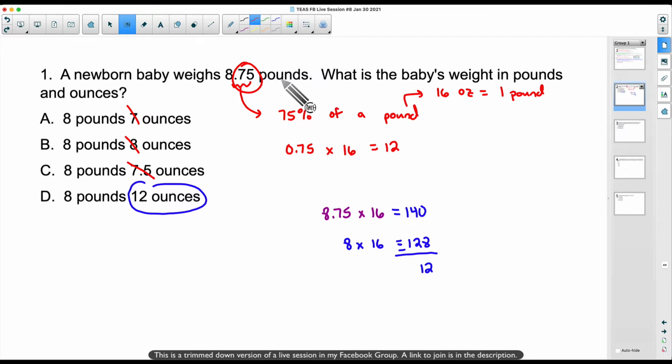Now, in my mini sessions that I do with 10 students or less, I give them these problems. I give them a minute and 30 seconds, give or take a little bit. I let them work it out, and then we talk about it just like what I'm doing with you all right now. So I know I'm going through it a little bit quicker. I'm recording this. When you see it on YouTube, slow me down, speed me up.